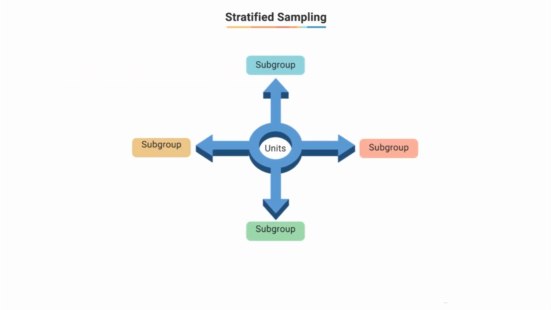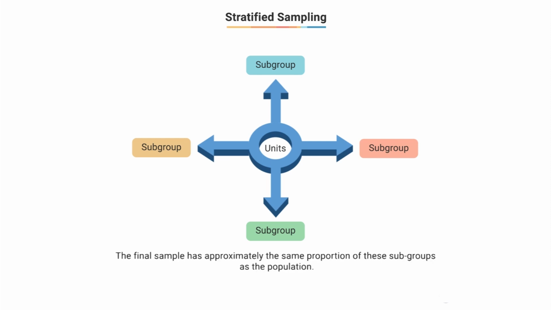Here, the units are divided into subgroups and then selected randomly. But this is done in such a way that the final sample has the same proportion, or approximately the same, of these subgroups as does the population. Now let's look at another approach.